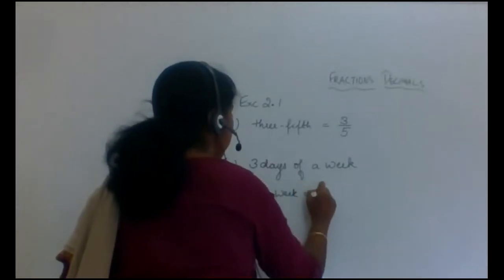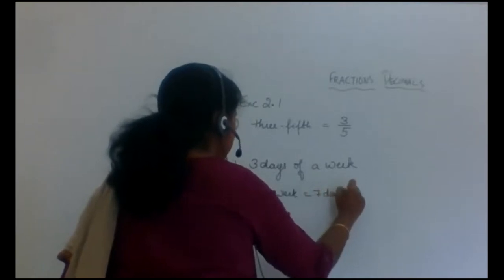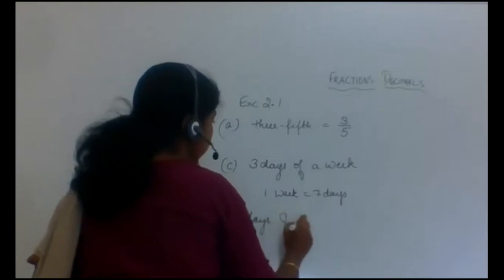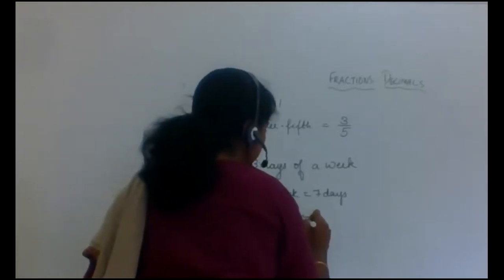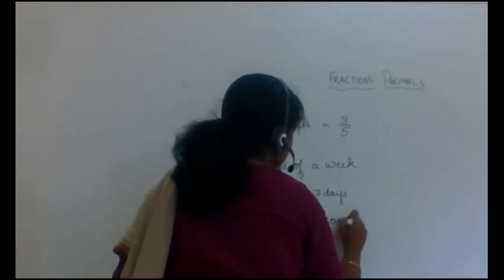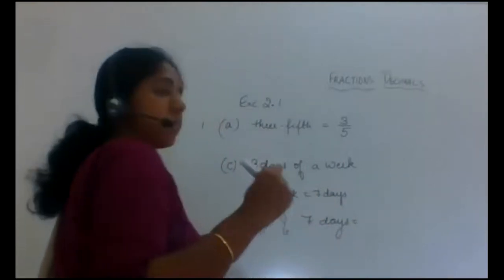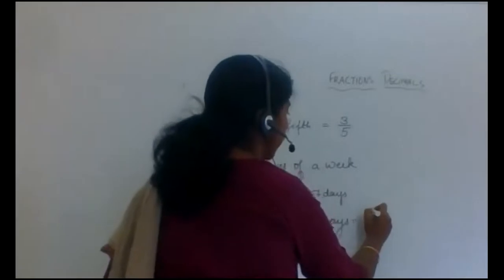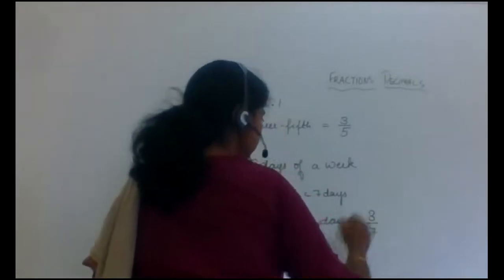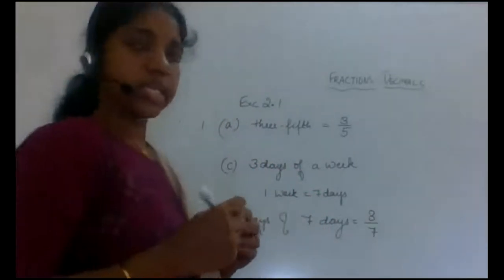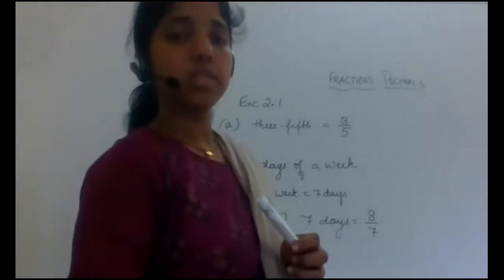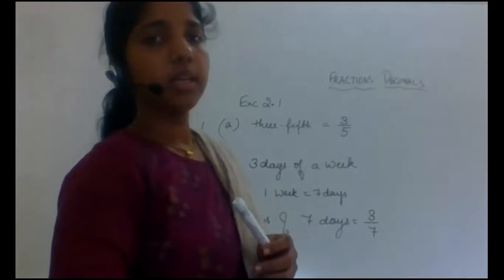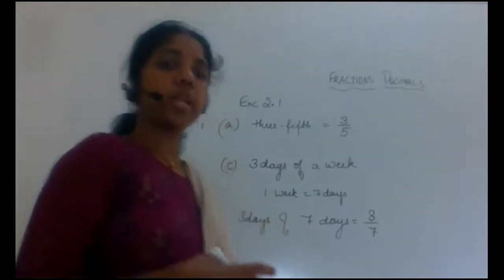So our question changes to 3 days out of 7 days. So it will be 3 by 7. Yes, clear? So this is how we represent the given form as a fractional form.